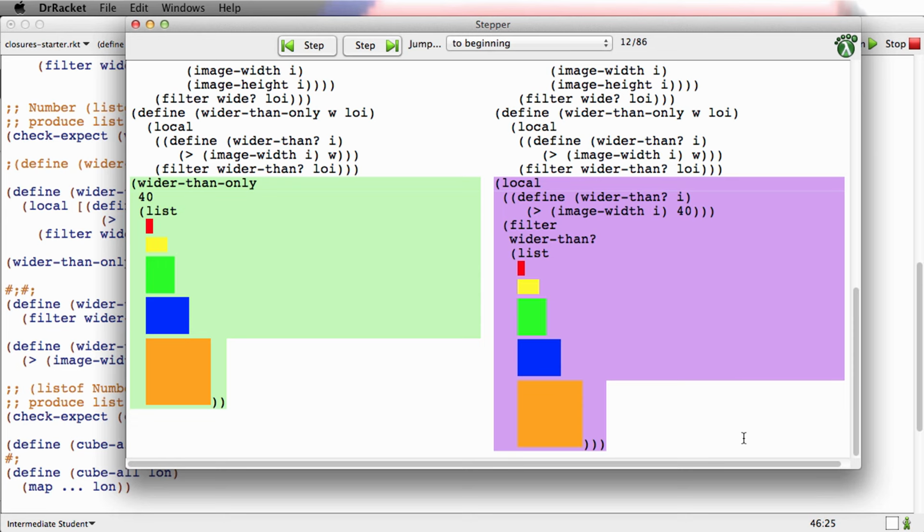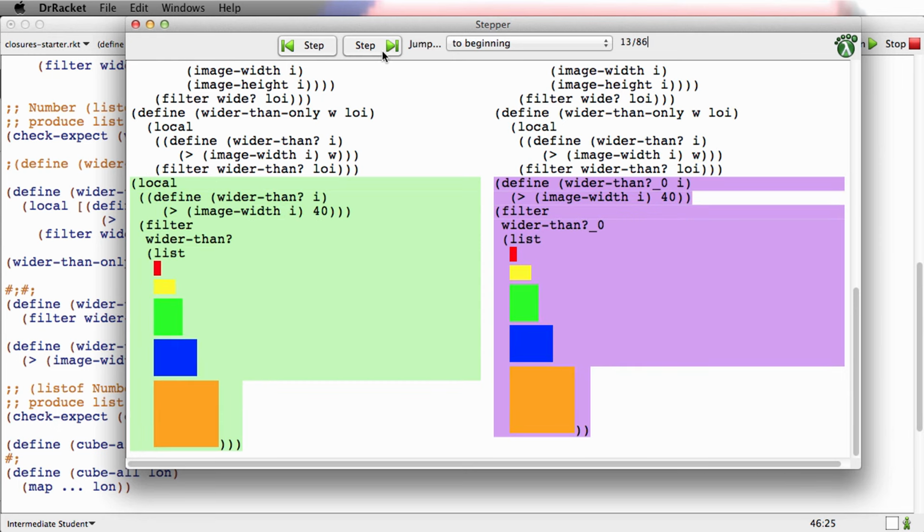So now we've substituted the arguments to wider-than-only into the body of wider-than-only. Notice that W in the body of the wider than predicate has been replaced by 40. In the next step, we have a local, and so we rename and lift. And look what's happened here. There's this new function, wider-than-$_0, which in some sense is a special version of wider than for 40.